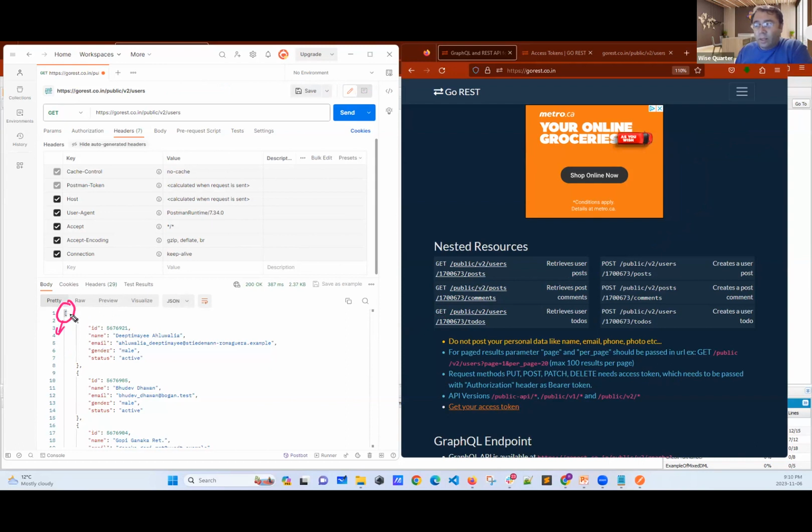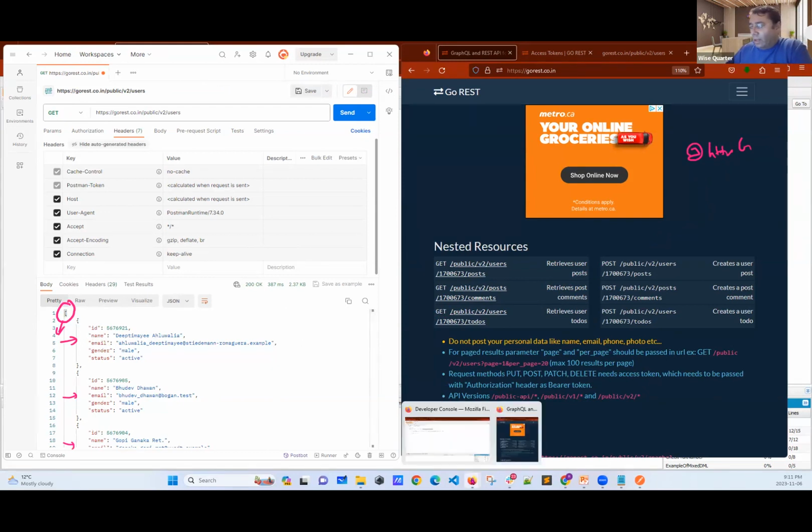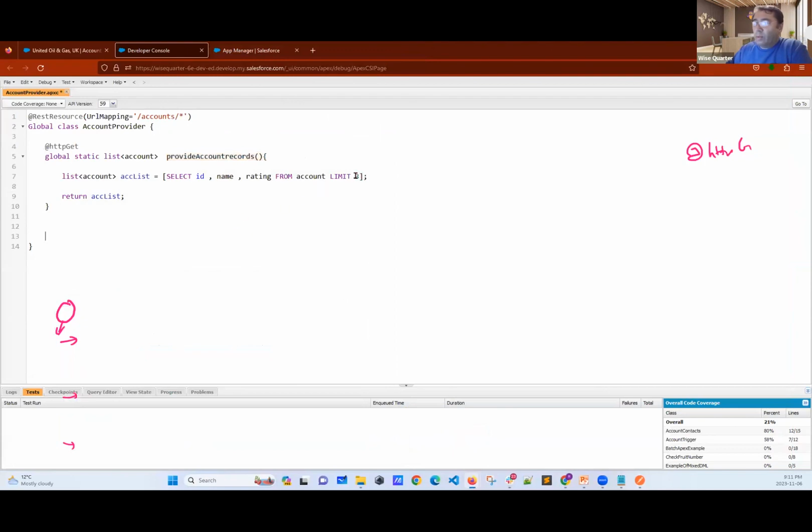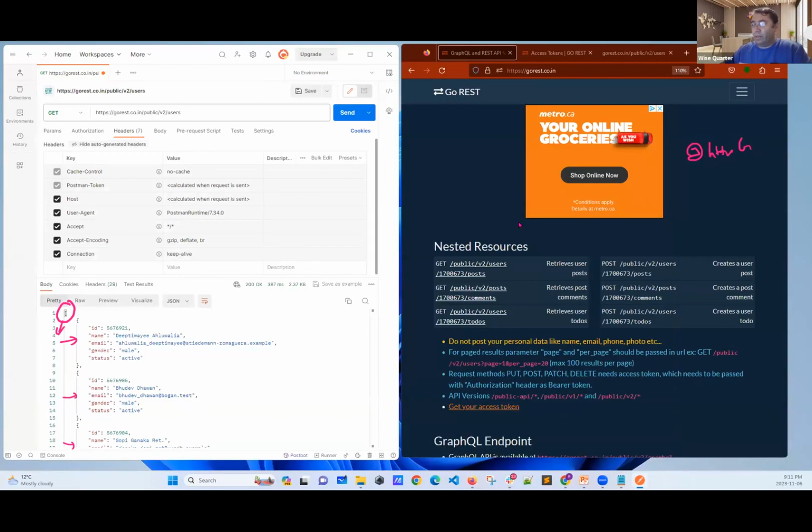This is JSON. When I see this brackets, which means this is an array. And this is first record. This is second record. This is third record, which means they have HTTP GET method. When I say I need some records, they provide me 10. In my code, what I did, I said, I'm going to provide you 3 different records. They have 10. Okay, this is the first one.